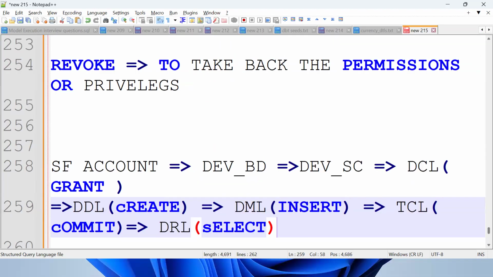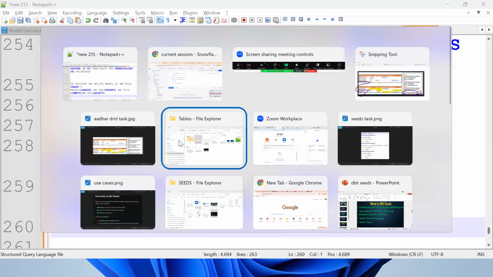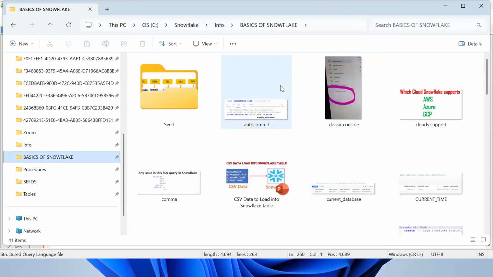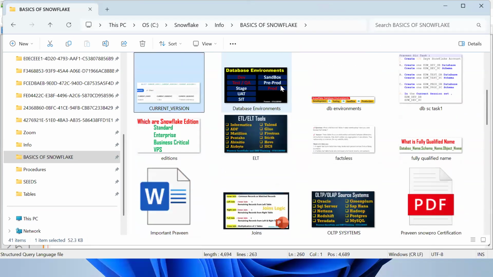See, almost like SQL commands we have covered. Permissions, creation, insertion, controlling, then fetching the data. This is the concept of SQL statement. So see, these are the things you need to understand. The missing thing we will see in the Snowflake session. One more time, we need to understand this SQL statements are important. Without this SQL, we can't go further.